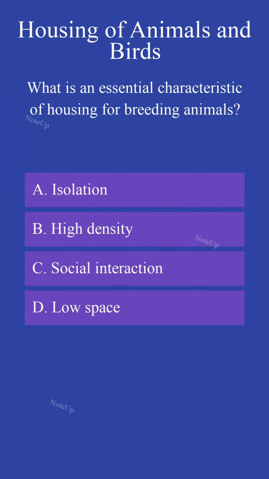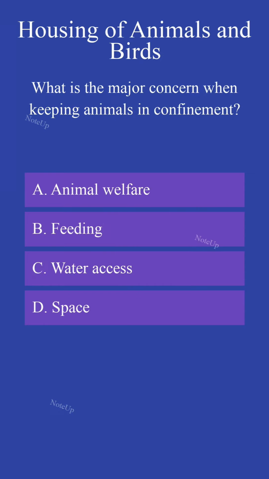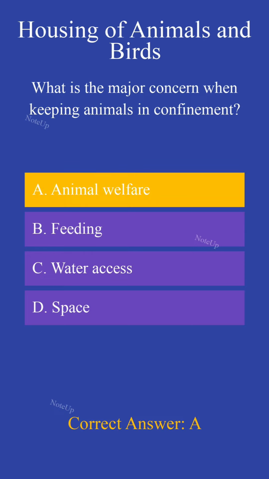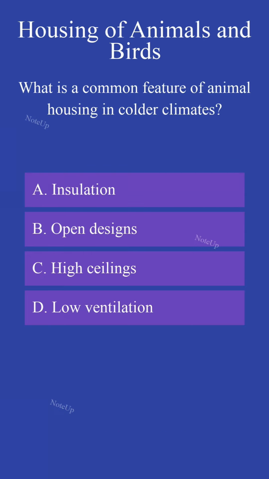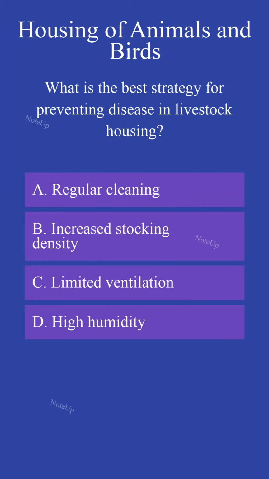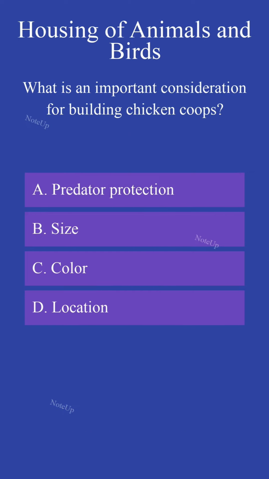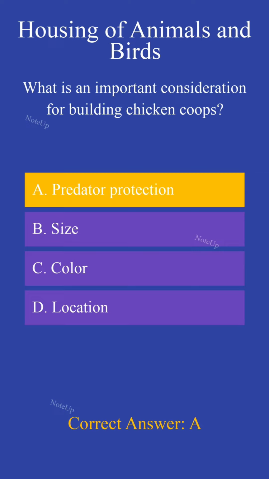What is an essential characteristic of housing for breeding animals? Social interaction. What is the major concern when keeping animals in confinement? Animal welfare. What is a common feature of animal housing in colder climates? Insulation. What is the best strategy for preventing disease in livestock housing? Regular cleaning. What is an important consideration for building chicken coops? Predator protection.